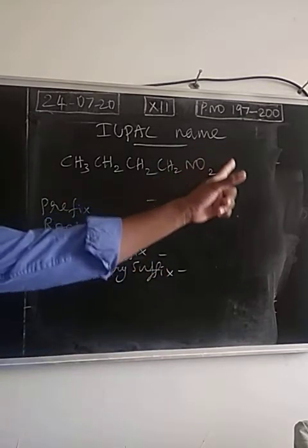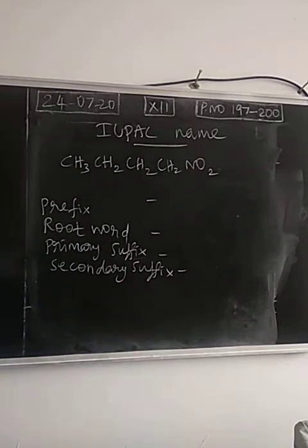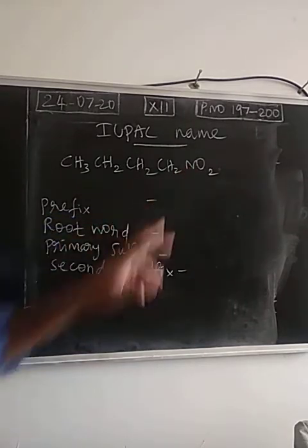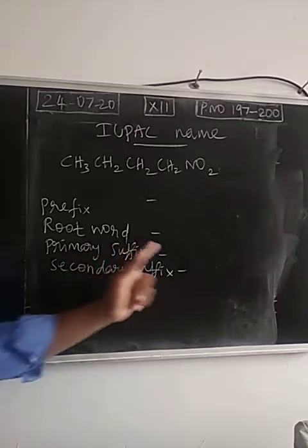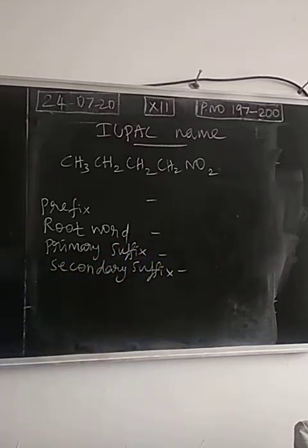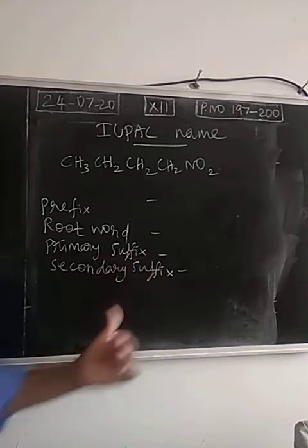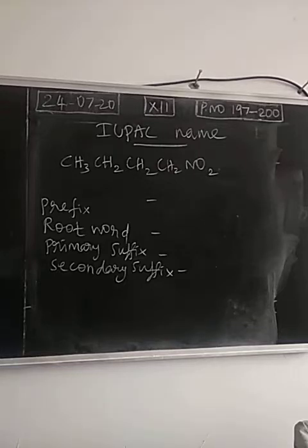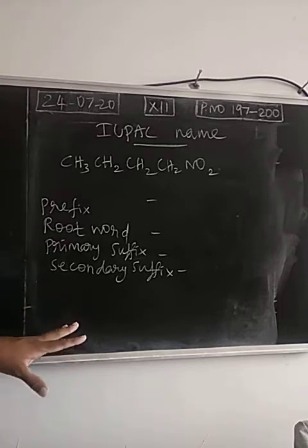So as I told, this is the functional group. Usually in IUPAC nomenclature, the name of the functional group will be taken as a secondary suffix, isn't it? Alcohol means last 2 letters, OL is taken as a secondary suffix. Aldehyde, AL is a secondary suffix. Ketone, last 3 letters, ONE is taken as a secondary suffix. Carboxylic acid means oic acid will be the secondary suffix. So for a functional group, the name will be taken as a secondary suffix.